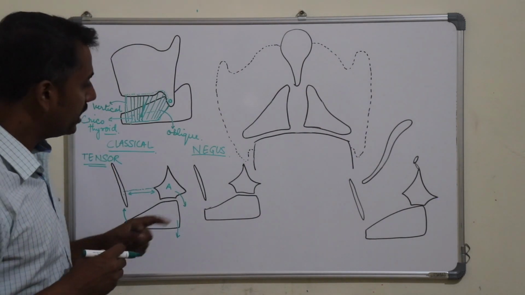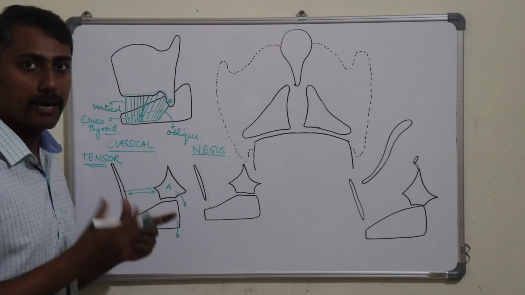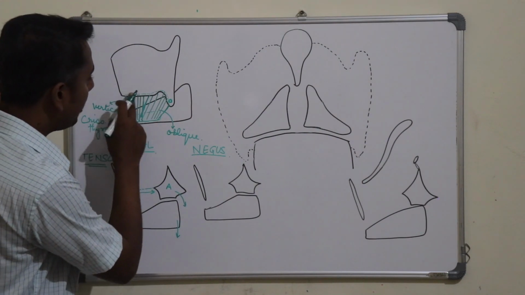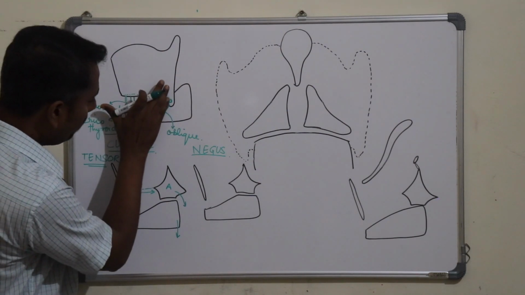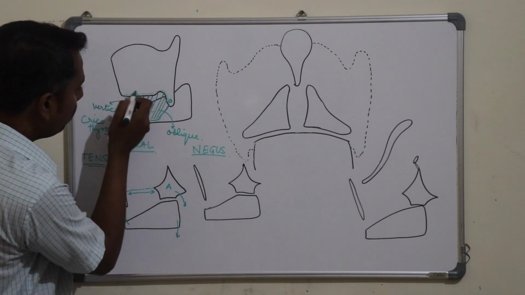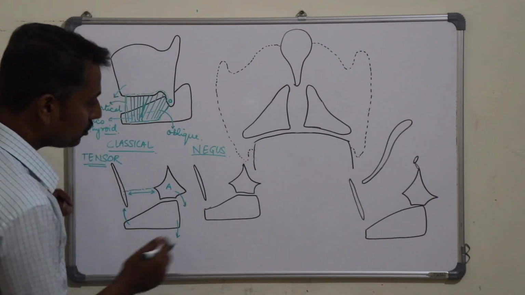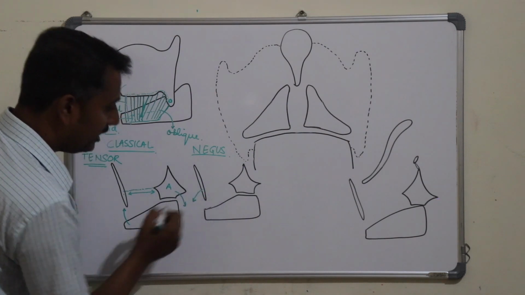Now let us look into the other view, which was the Nagel's view. In this view, the reverse happens. That is, the cricoid end gets fixed and the thyroid end gets movable. So when the contraction of the oblique part occurs, it will pull the thyroid cartilage downwards and anteriorly. We can see in this diagram, the thyroid cartilage goes downwards and anteriorly.